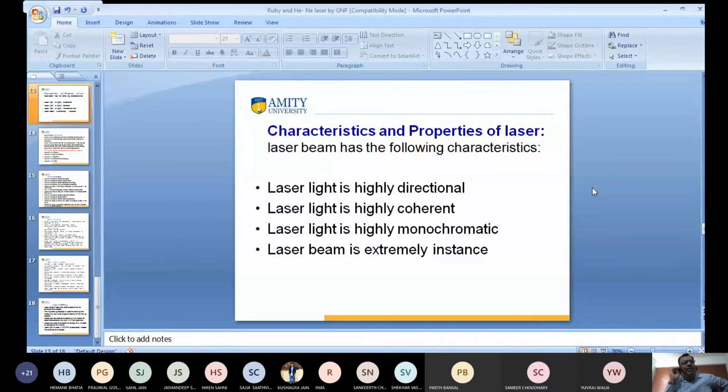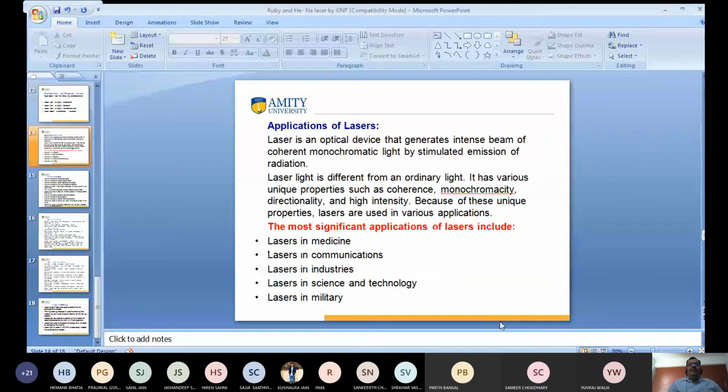Again, this is very important. What are the characteristics and properties of laser? Laser is highly directional. It is very coherent, monochromatic and travels straight. It is also extremely intense. Ordinary light does not travel straight, but the laser beam travels very straight, so it has many applications. Laser light is different from ordinary light in terms of coherence, monochromaticity, directionality, and high intensity.